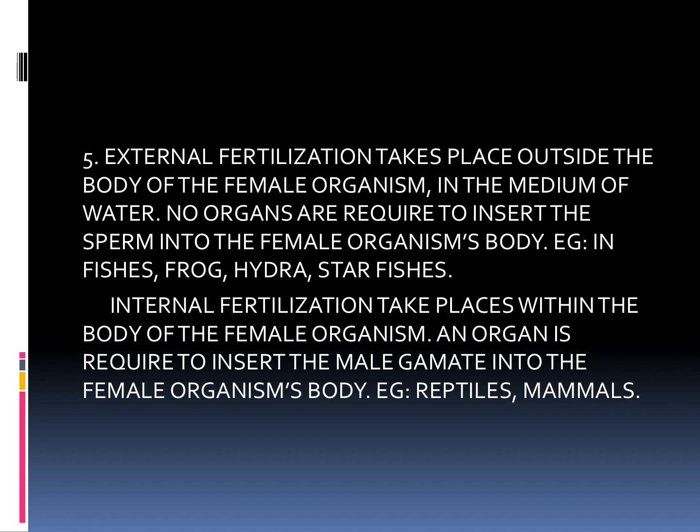Okay. Next is internal fertilization. Internal fertilization takes place within the body of the female organism.